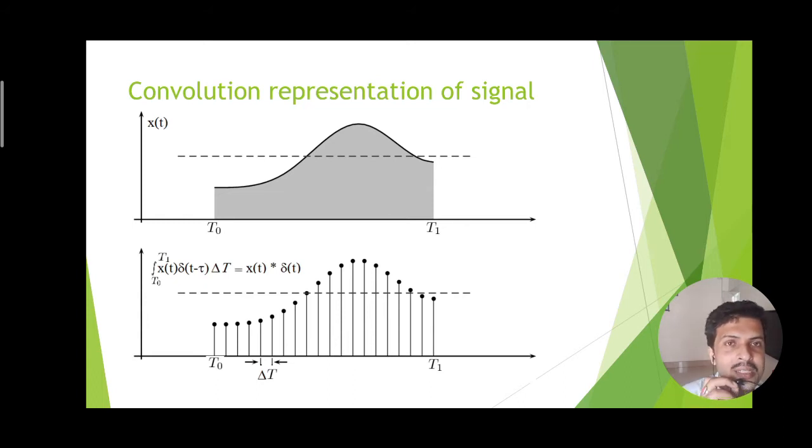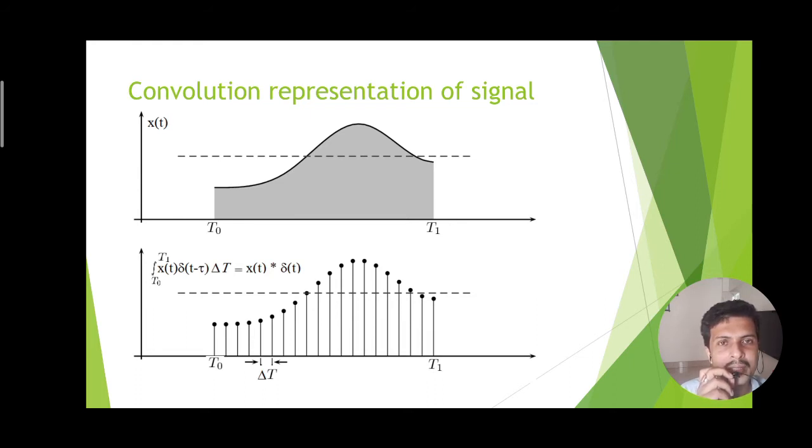So for an arbitrary time instant tau within t0 to t1, we can represent the shifted impulse by delta of t minus tau. If I take the product, x(t) into delta of t minus tau, that gives us the area between two successive impulses where the time gap is delta t. This infinitesimal area, if integrated over the time duration t0 to t1, gives us the total shaded area as shown in the plot x(t).